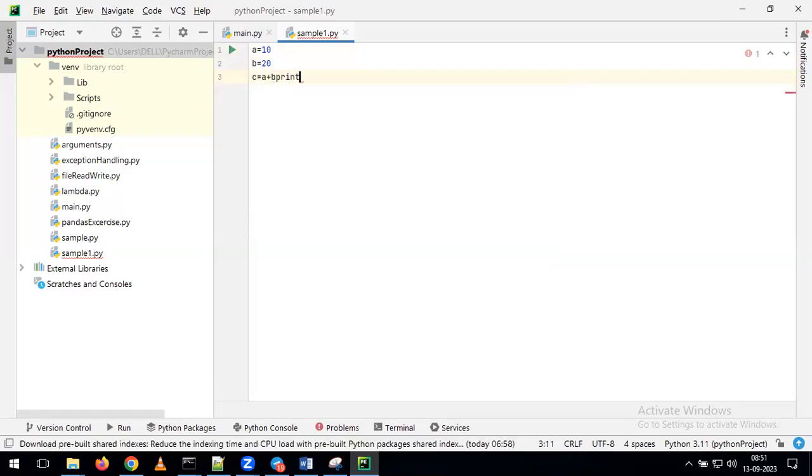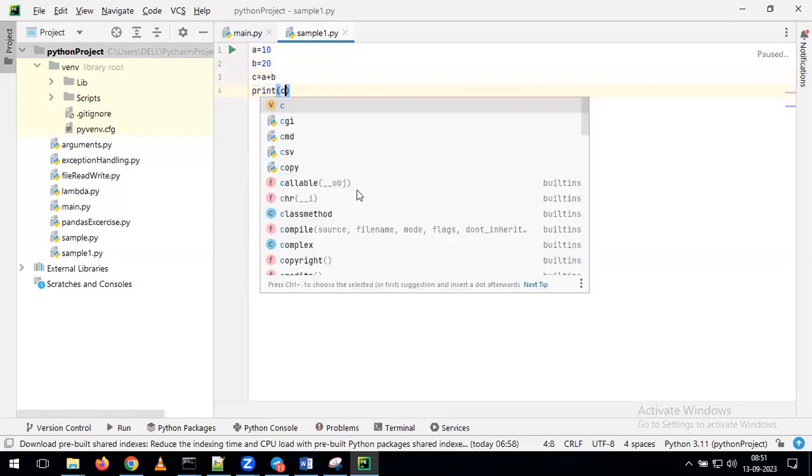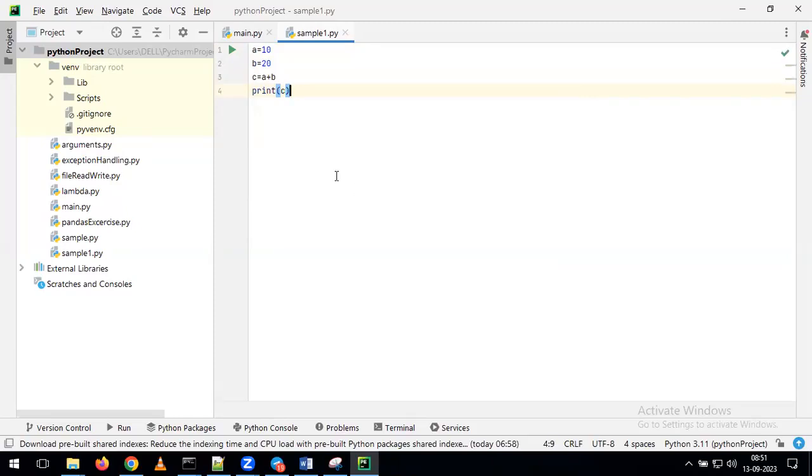After that, I'm giving simply print of c. Whatever the small program we discussed as part of the previous classes, I'm running the same program one more time. Now see here, we are giving every step individually, or we are giving all the steps together in the single script. We are giving all the steps together within the single script only.